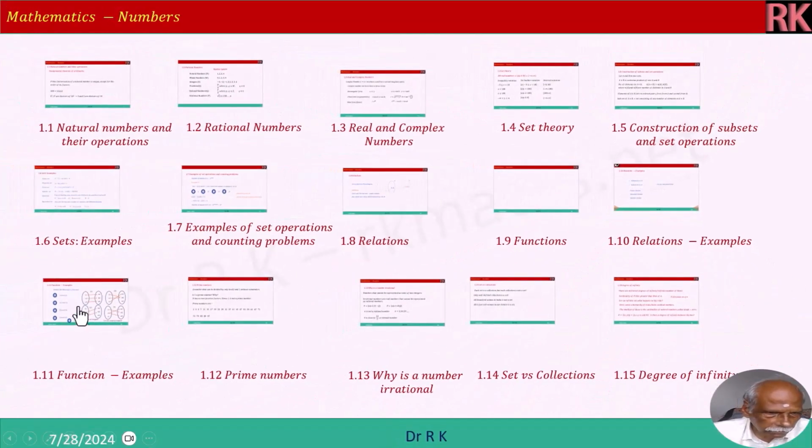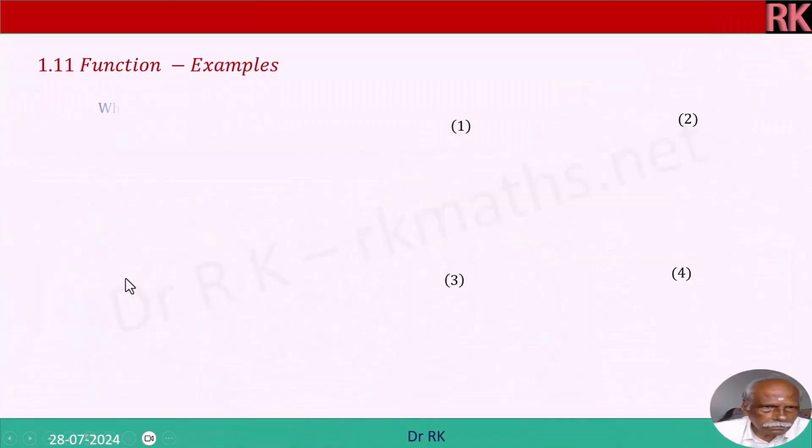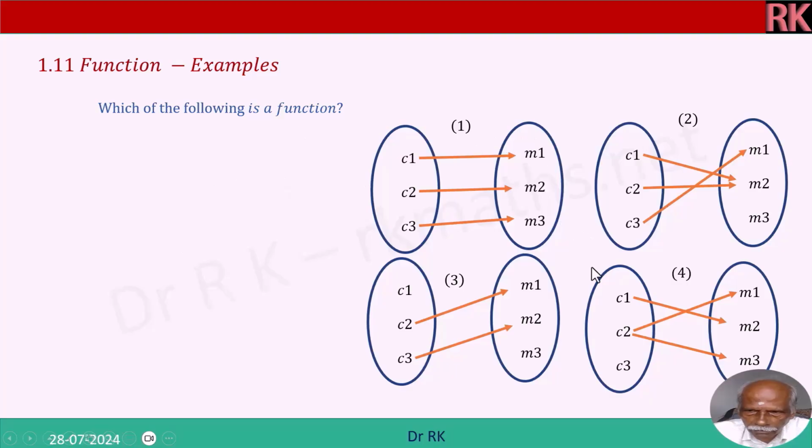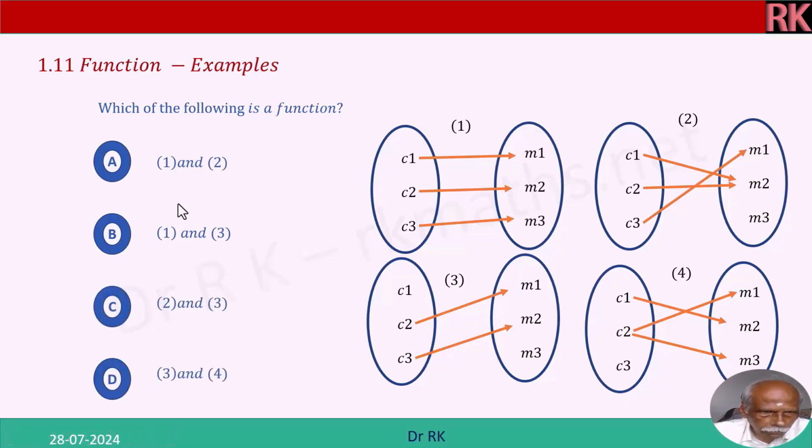And now we will see function examples. Which of the following is a function? We have taken all 4 options: A, B, C, D. 1 and 2, 1 and 3, 2 and 3, 3 and 4. We will see 1 first of all. Oh, it is a function, definitely. And this is also a function, 1 and 2. Yeah, option A seems to be correct.